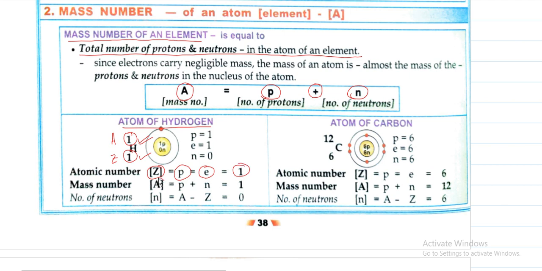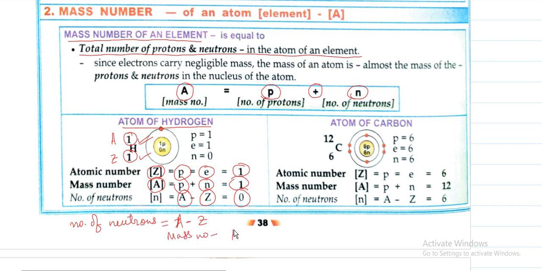Then mass number is also 1. So proton plus neutron is 1. So what will be neutron? Neutron will be equal to mass number minus atomic number, that is 0. Okay, so remember that number of neutrons, you can note down in your book, number of neutrons will be equal to mass number minus atomic number.